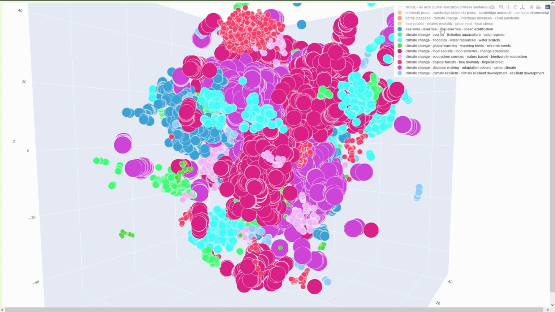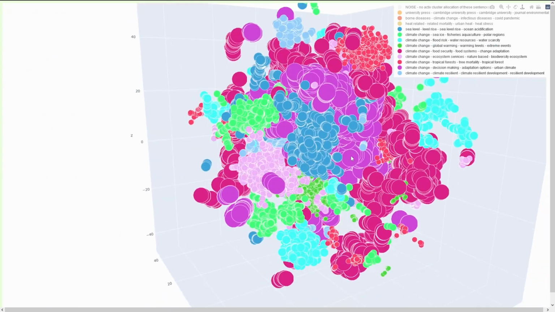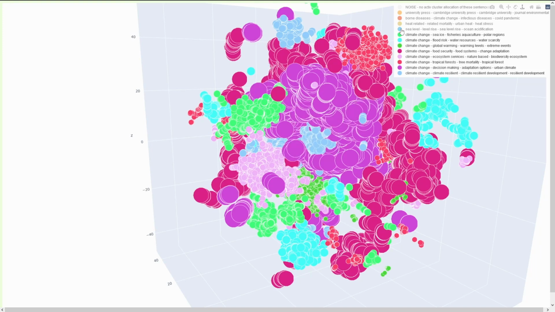Next one would be sea level rise. Now, if you're living in New York, right next to the Hudson, you're interested in sea level rise, or California or Florida especially. Sea level rise. Wow, sea level rise is quite some huge chunk of topics that they covered here and that integrates in this way.